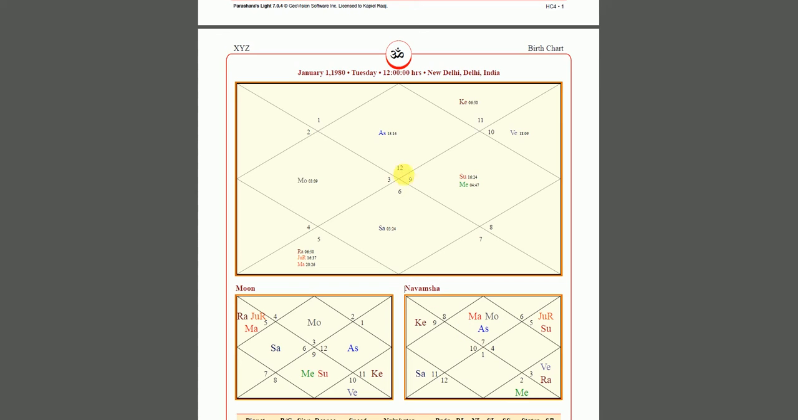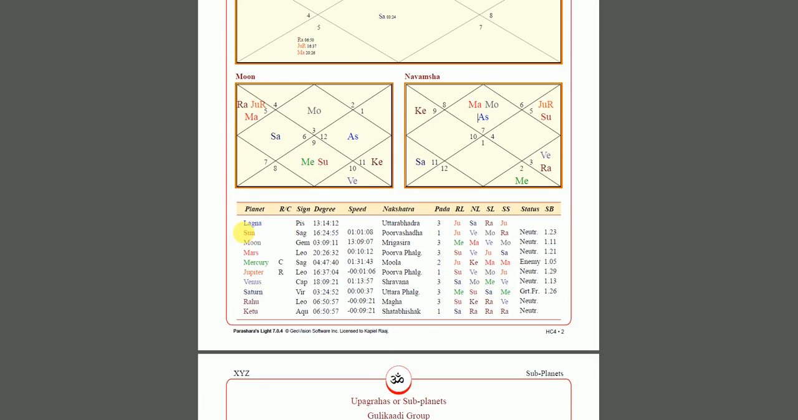This is how we judge. So we want to see the strength of moon. We look at moon in Navamsha. How is it placed in the ascendant? Now, if you want to see this table, this shows where exactly each planet is placed. So you want to see Sun.